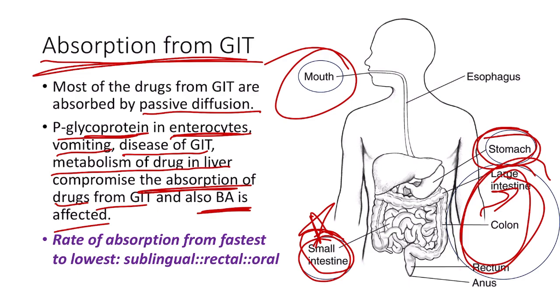So the rate of absorption from fastest to lowest is seen in case of sublingual route, following that we have the rectal route, and finally we have the oral route, because in oral route there is maximum metabolism plus there is also delay in the absorption.